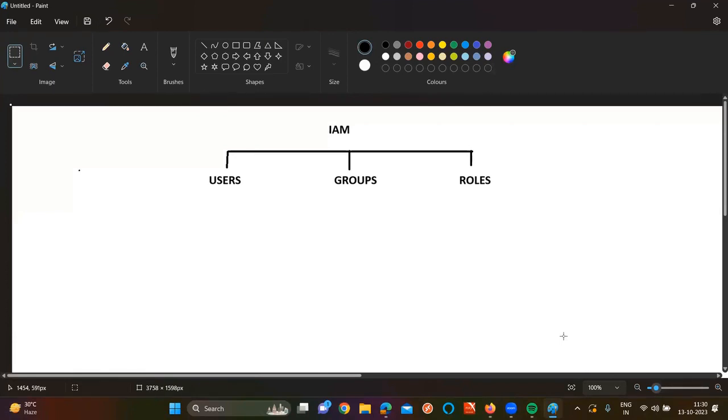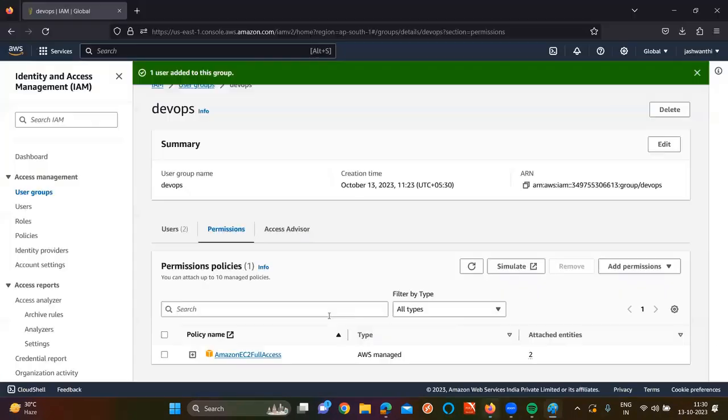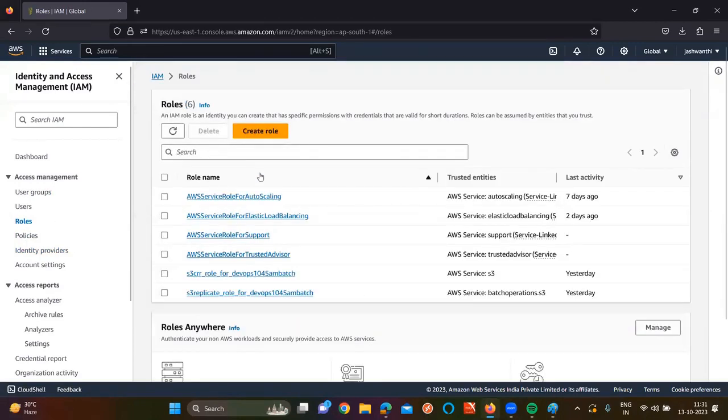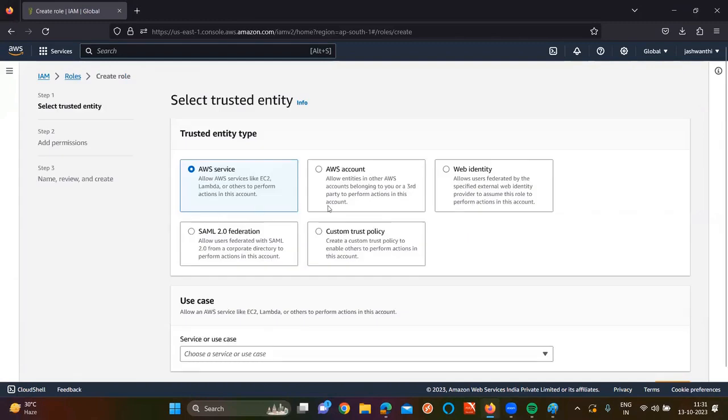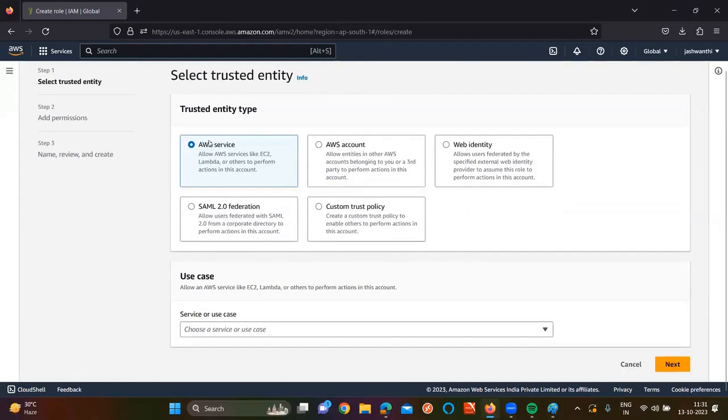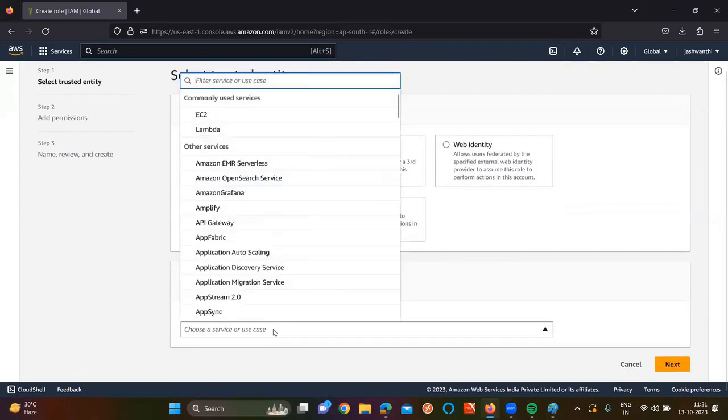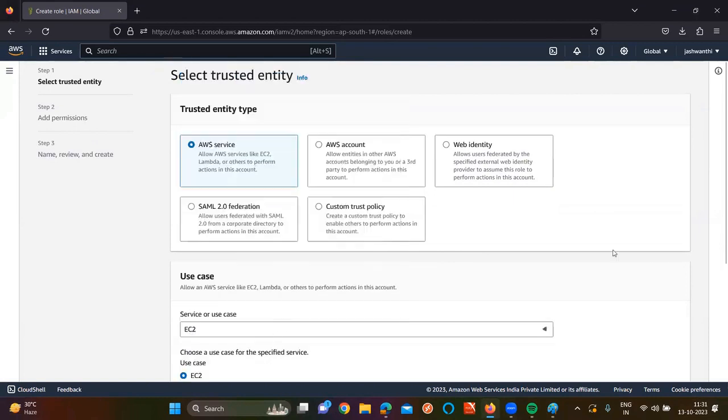Coming to the roles, whenever you want to discuss anything about the role, you need to understand like this. Are you seeing the roles here? Sir, now I want to create a role. I'll tell you how we have used this in our company. For deployment activities, we have used the role. Click on create role. I want to create a role for an AWS service. For which service? I want to create it for an EC2 instance.